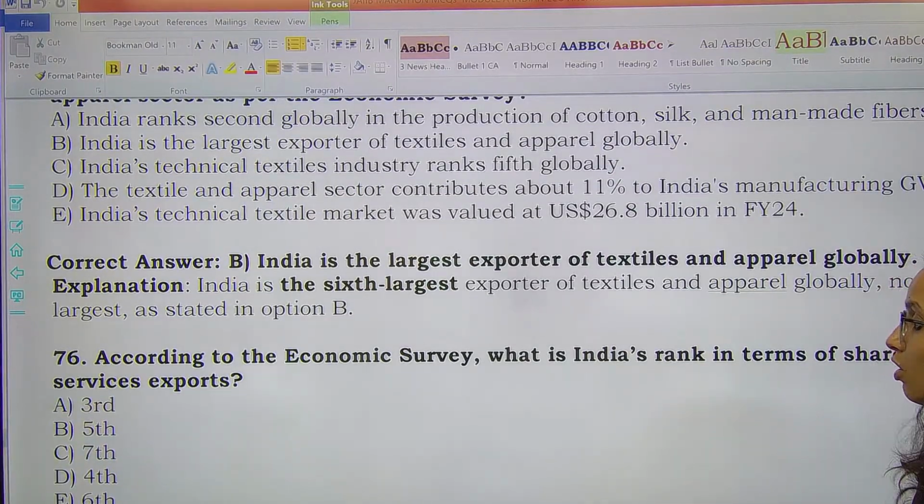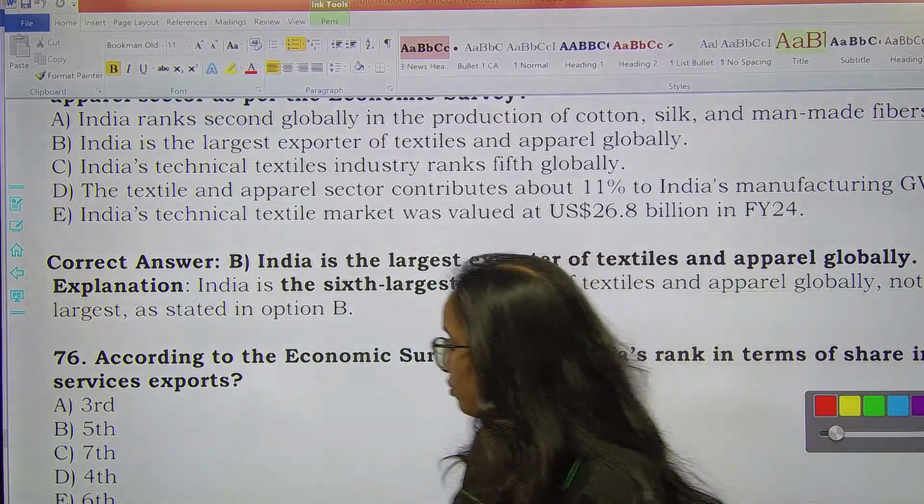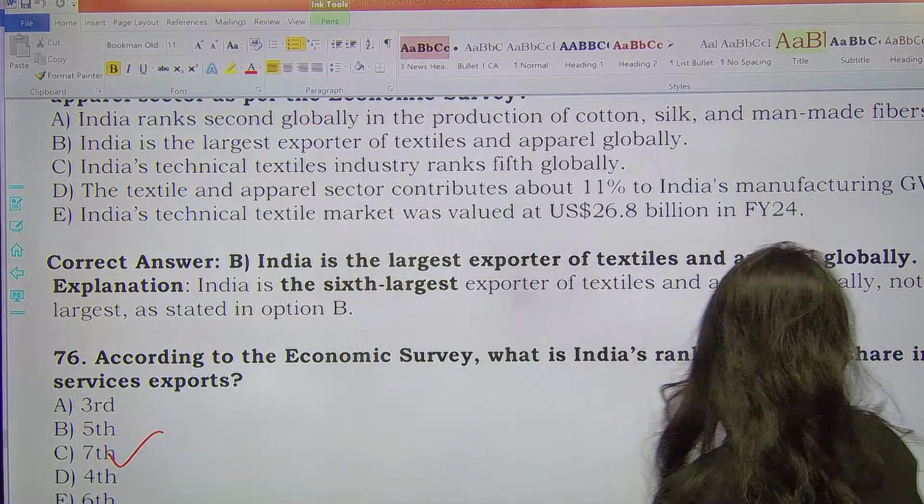Next one. According to economic survey, what is India's rank in terms of share in global services exports? Services exports में हमारा जो contribution है उसके लिए इंडिया का क्या rank है? Services exports में we rank at 7th position. Option C. Okay, 7th position.